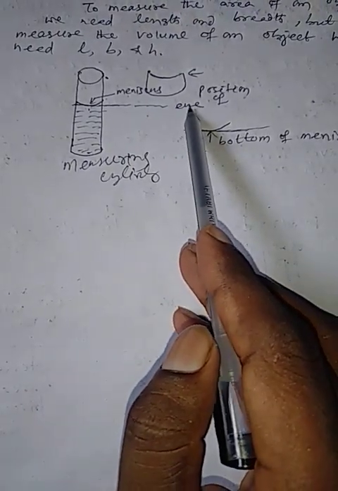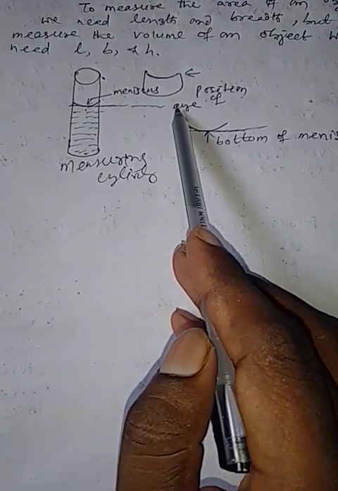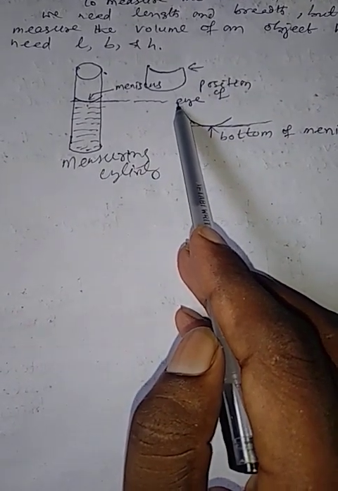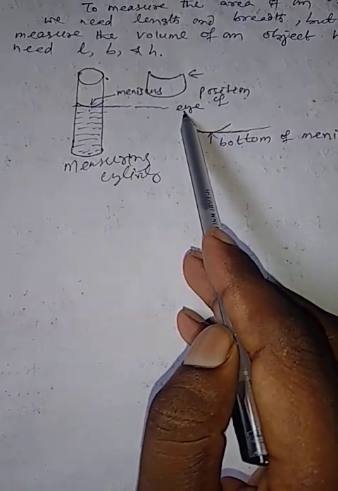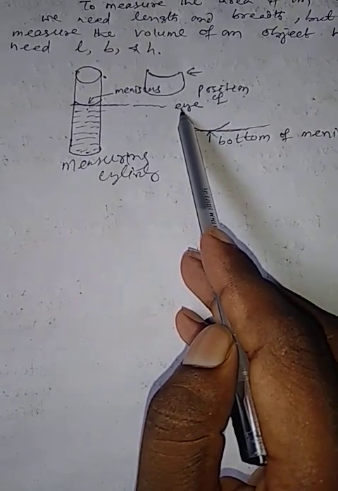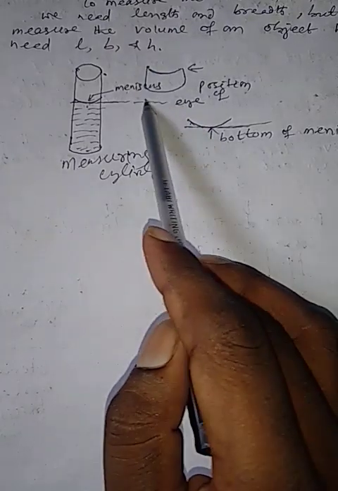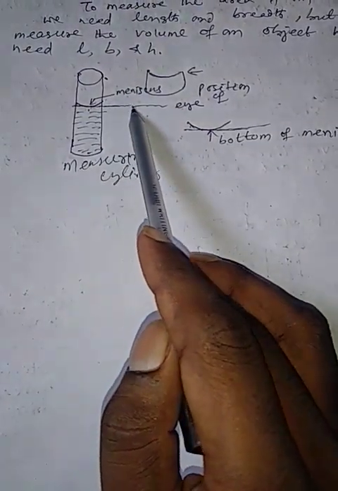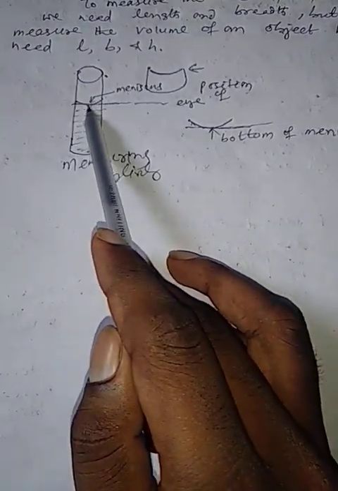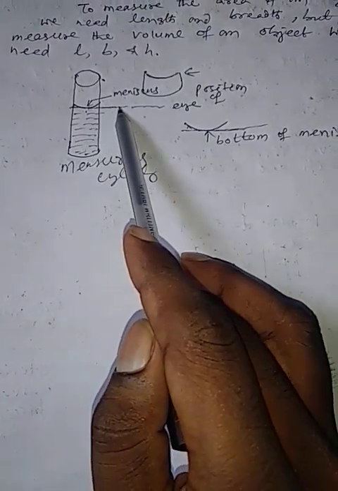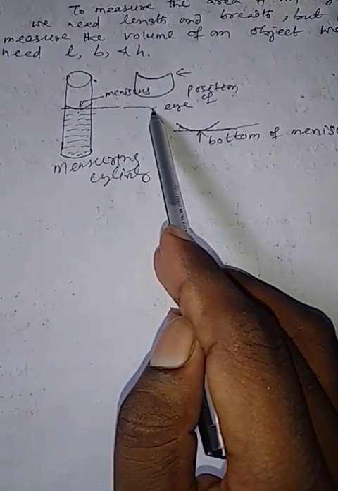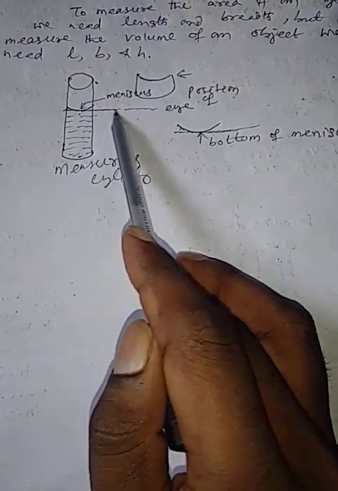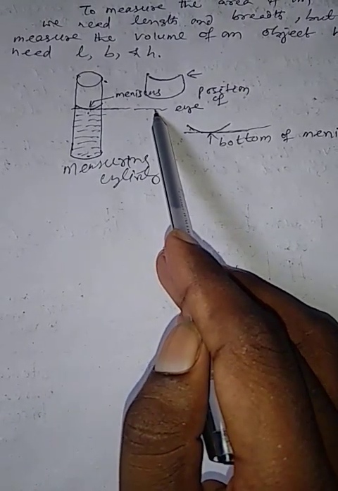We should keep our eyes in line with the bottom of the meniscus. This is the parallel line through the bottom of the meniscus, and we should keep our eyes parallel to this line.